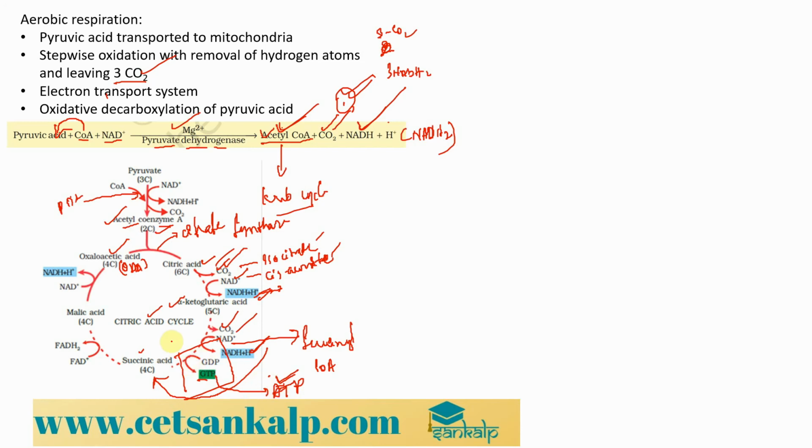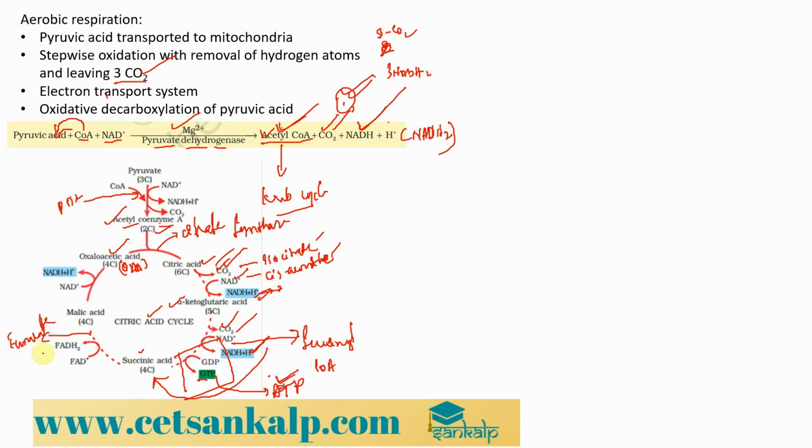And now finally from succinic acid the cycle continues to give us one more intermediate called fumarate. We get one more intermediate molecule over here called fumarate.